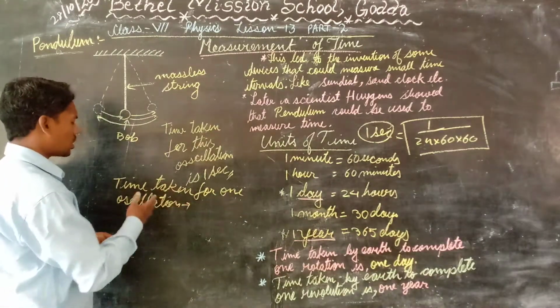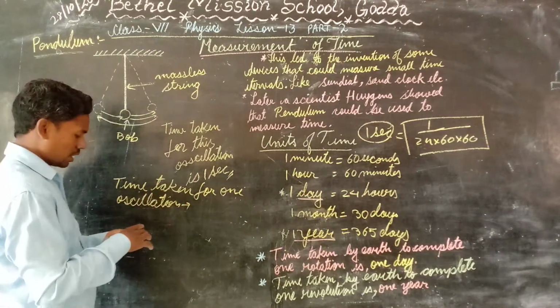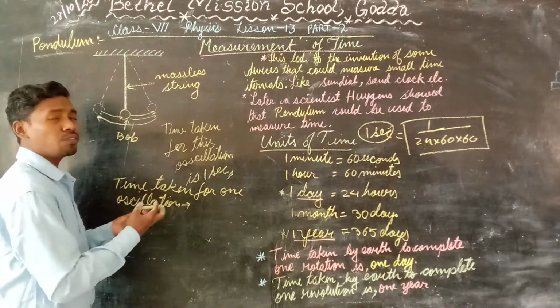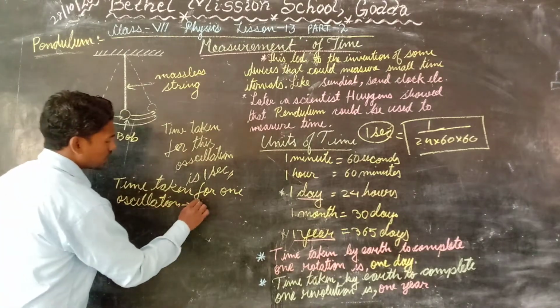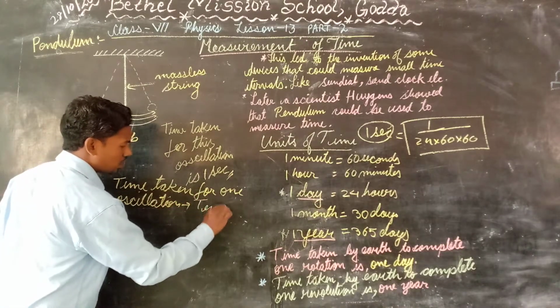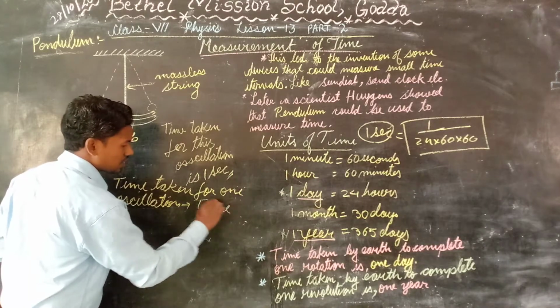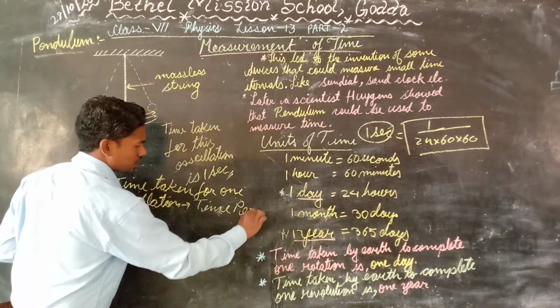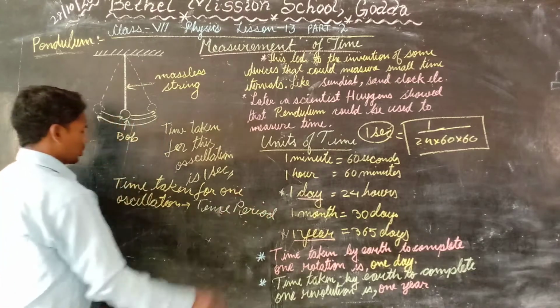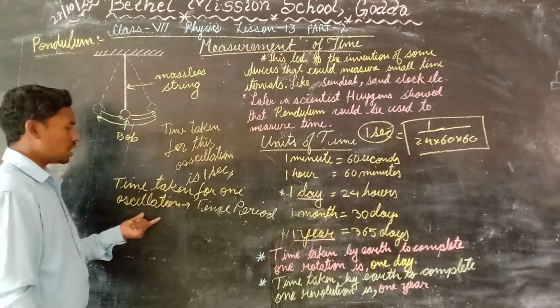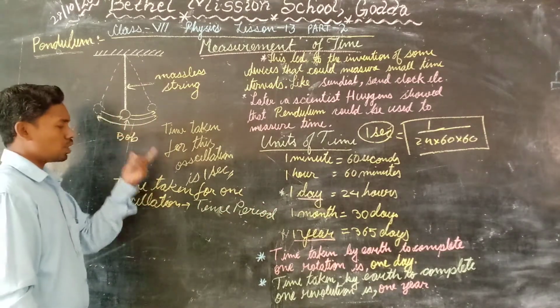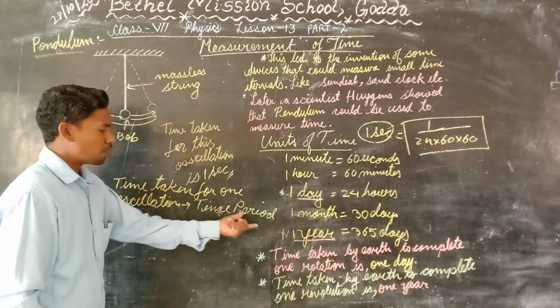Since the time taken can be different, we give it a name. It is called the time period. The time taken for one oscillation for a particular pendulum is called its time period.